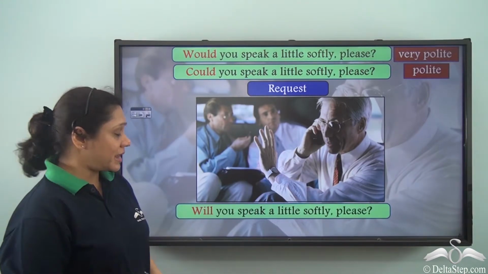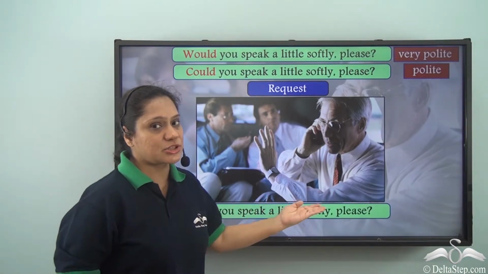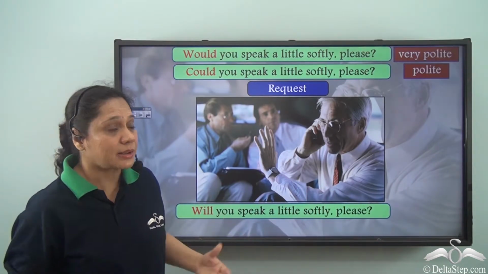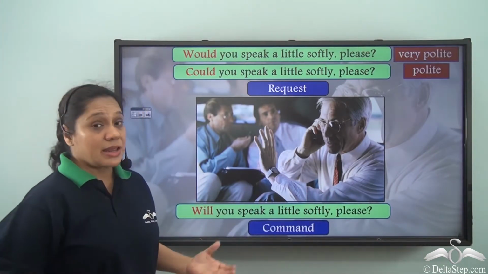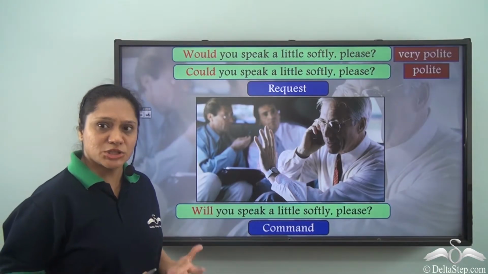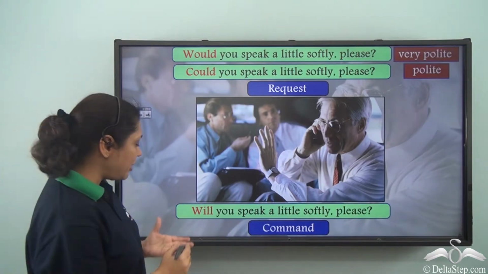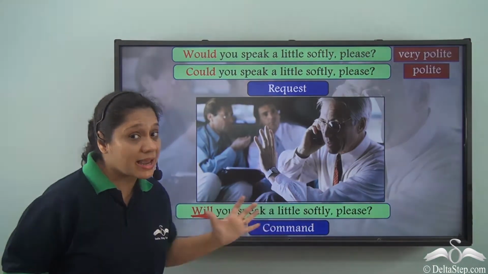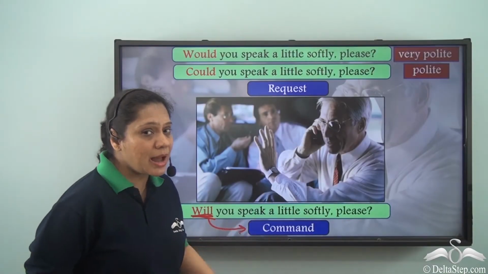But if you say, will you speak a little softly please, it has a completely different meaning. In this case, it is almost like a command. Will you speak a little softly please? So will is a modal verb which is used in this case almost like a command.